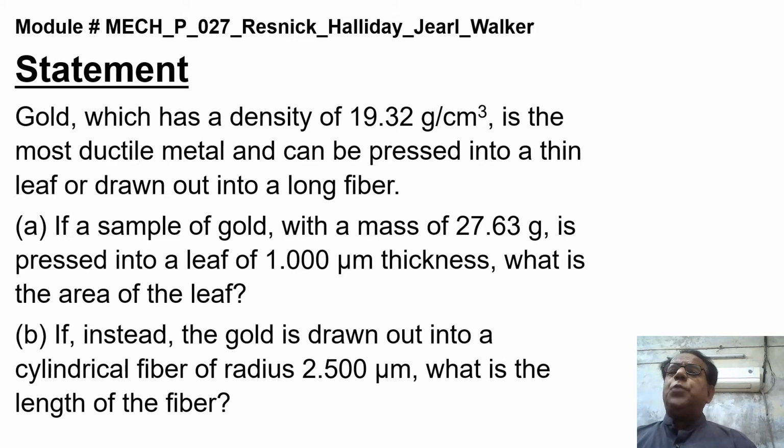Into a leaf of 1.000 micrometer thickness, what is the area of the leaf? Part A. Now part B. If instead gold is drawn out into a cylindrical fiber of radius 2.500 micrometer, what is the length of the fiber?